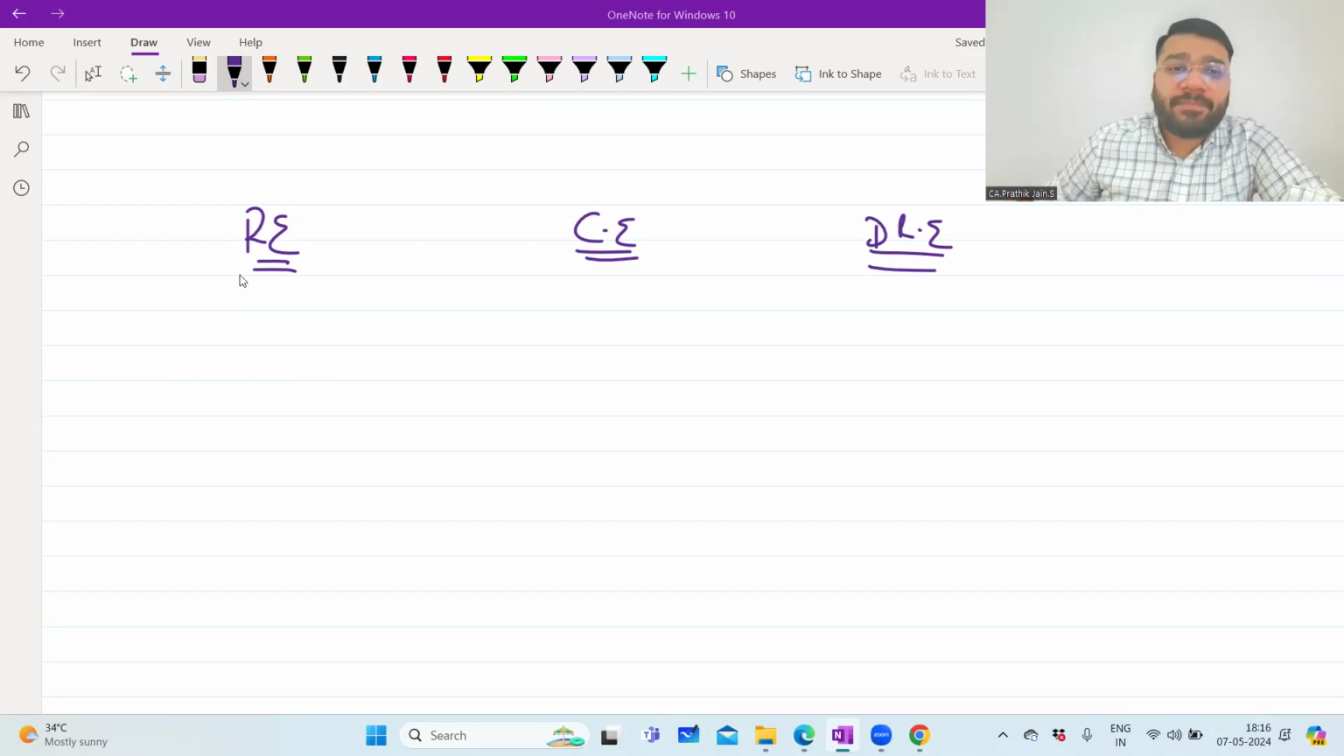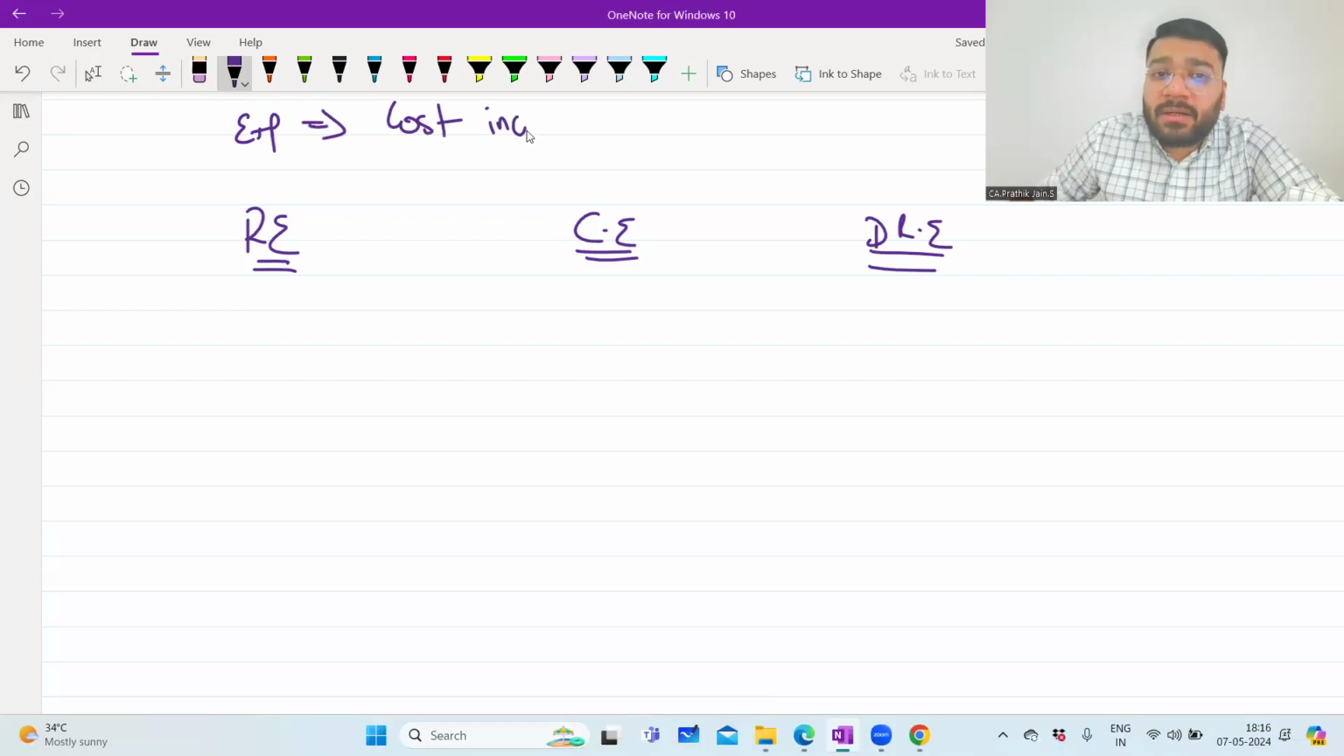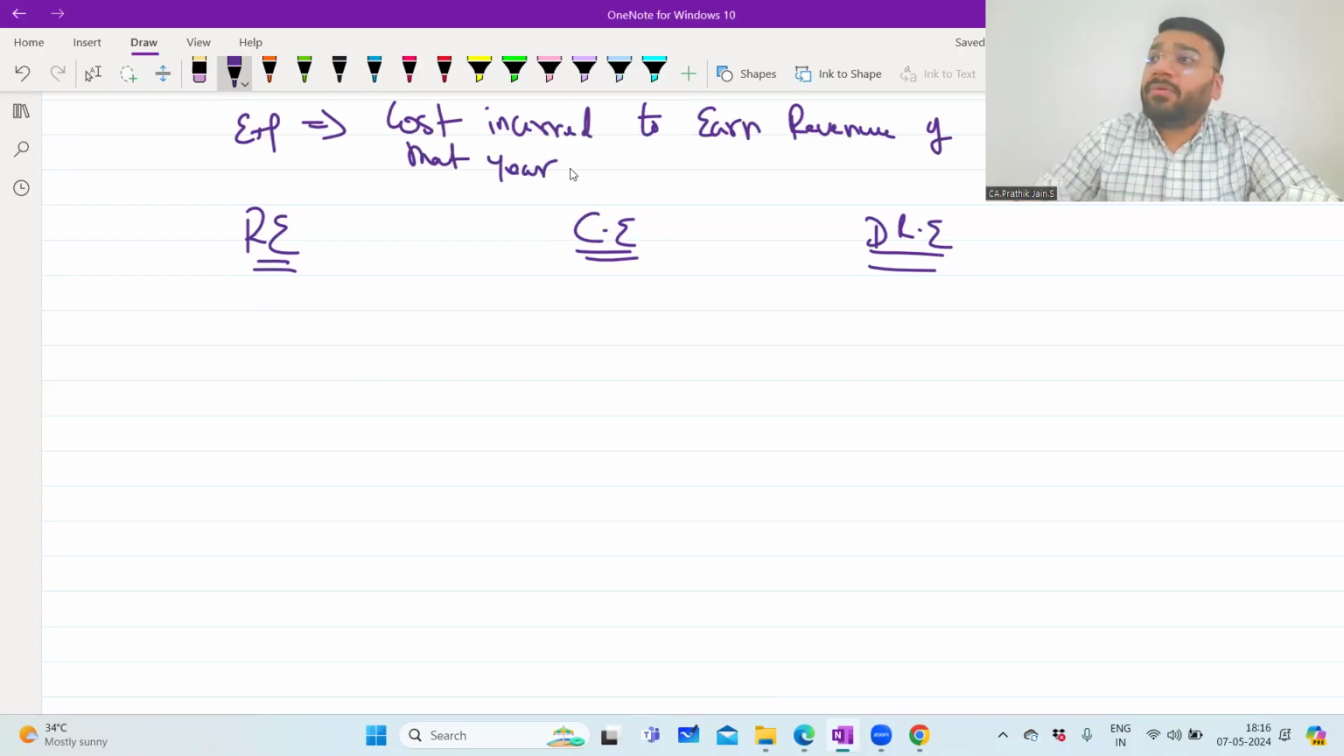What is revenue expenditure? First of all, what is the meaning of expense? Cost incurred to earn revenue of that year. Correct, no? 11th CBSE, CA Foundation basic classes, this I have taught. What is expense? Anything that you pay is not expenses. Anything that you spend money on is not expenses. There's a clear-cut definition, meaning of expense given in the accounts.